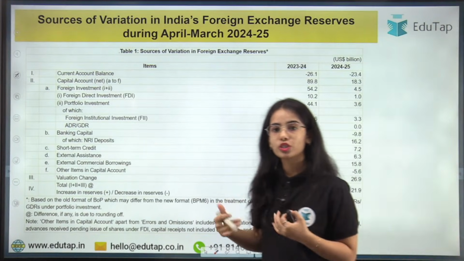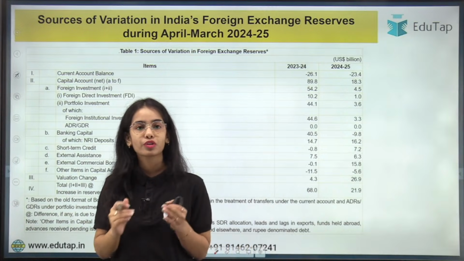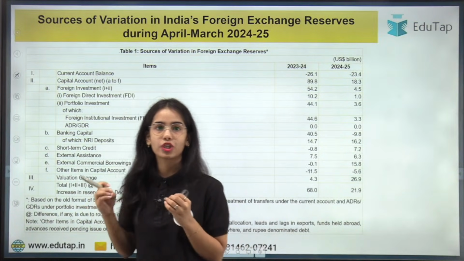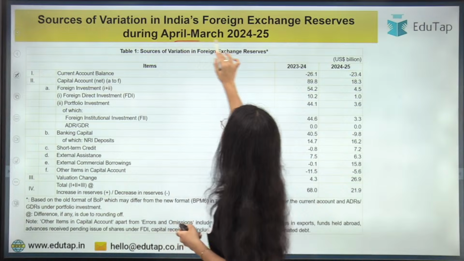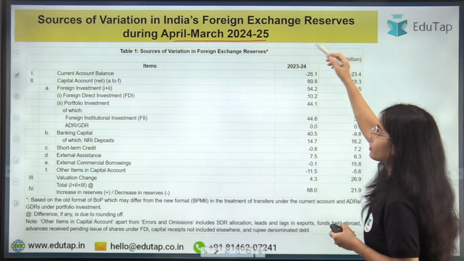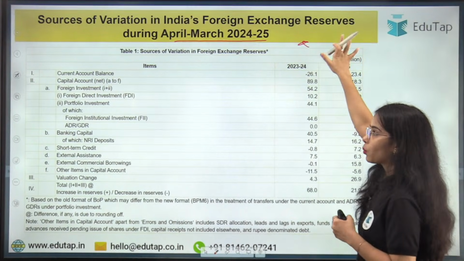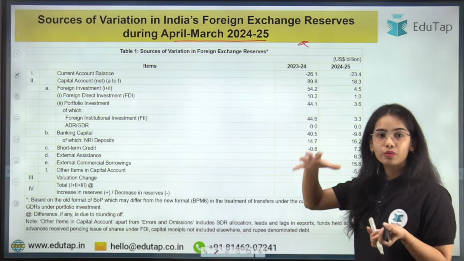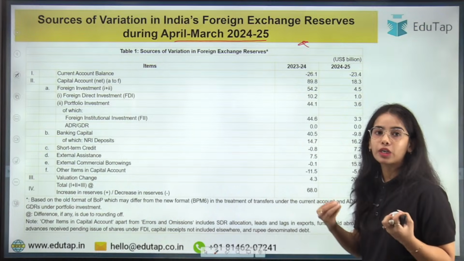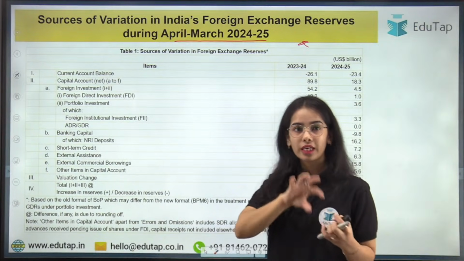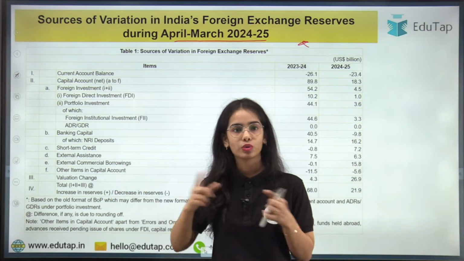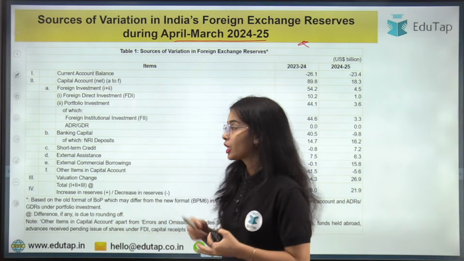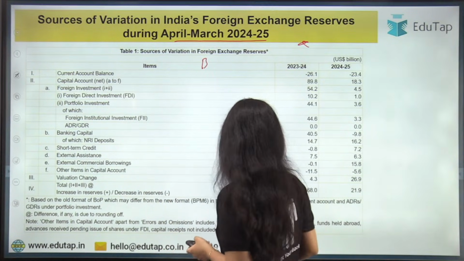Now coming to the sources of variation in India's foreign exchange reserves during April to March 2024-2025. So this is how much the foreign exchange reserves have changed. What is the variation that has come in the foreign exchange reserves of India during April-March 2024-25? So the yearly data we are going to see. Okay. So the balance of payment.